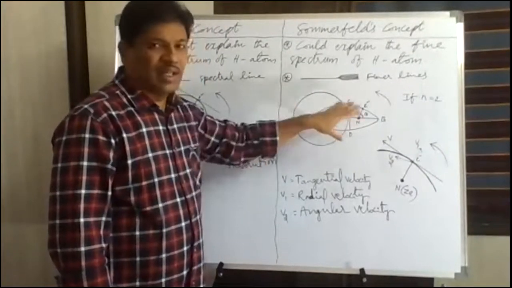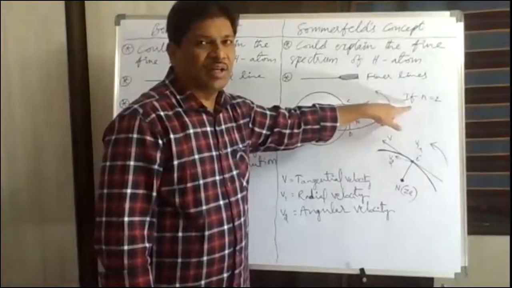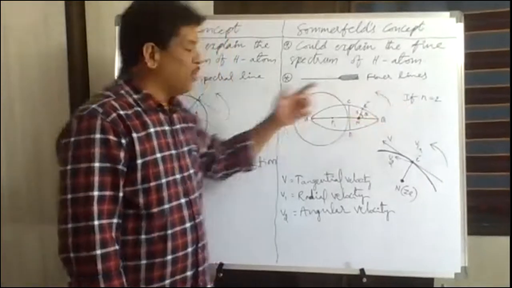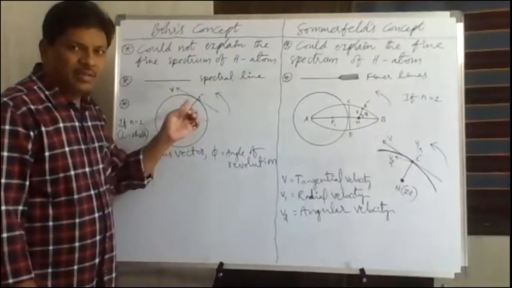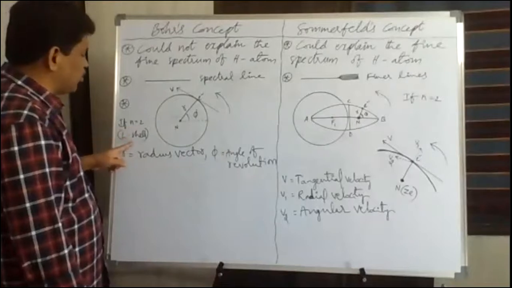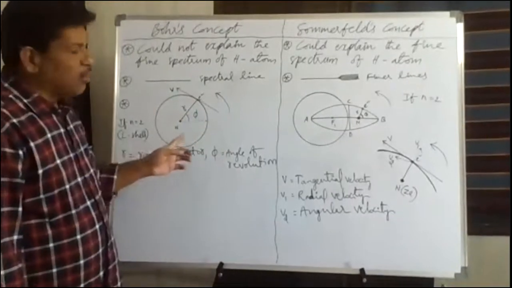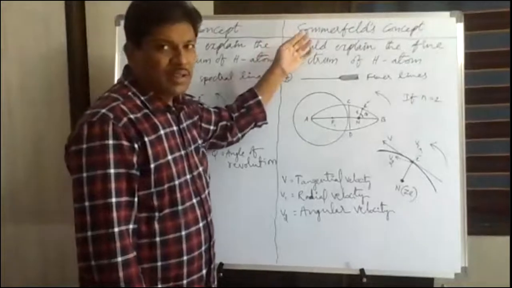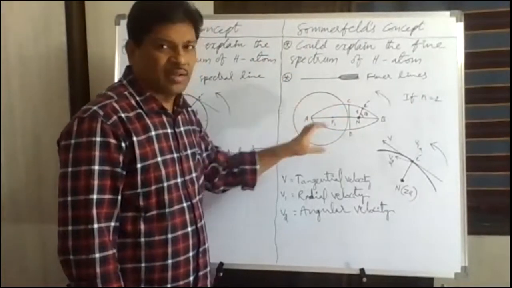So these two orbits, elliptical path and circular path, are both present in the same shell, the L shell, the same second orbit. But according to Bohr's model, when n is equal to 2, the electrons always revolve in a circular path. According to Sommerfeld's concept, the electrons may revolve in an elliptical path as well as a circular path.